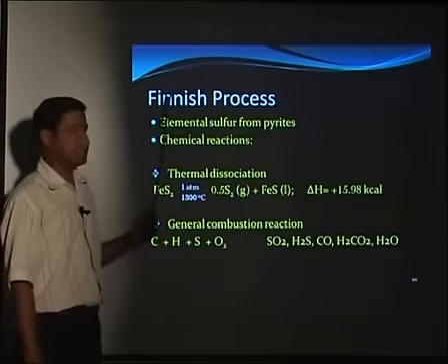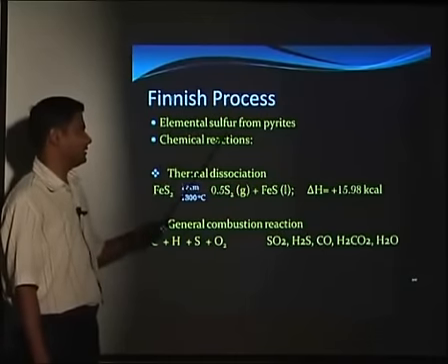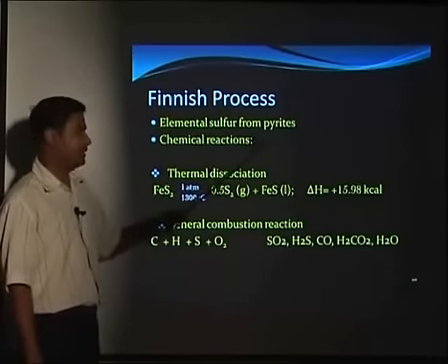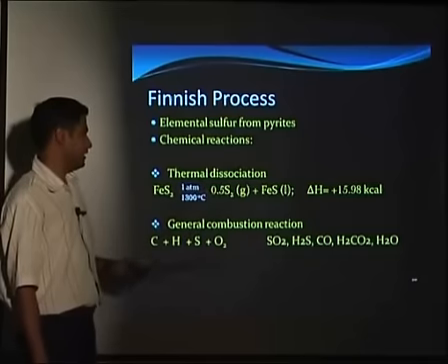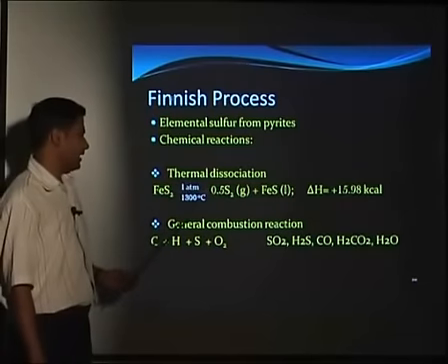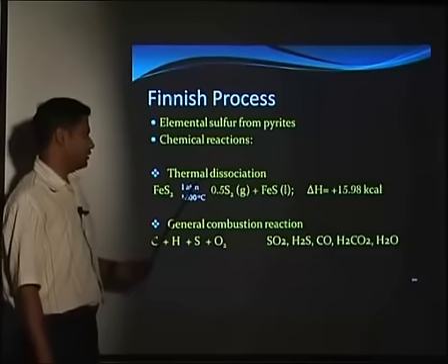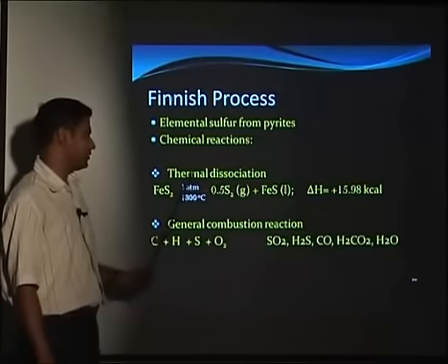Then the next process that comes is the Finnish process. So here we are recovering elemental sulfur from the pyrites. So here we can see how it takes place. Iron pyrite at 1300 degrees Celsius in an inert atmosphere will undergo thermal dissociation.